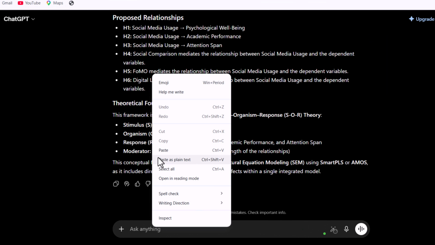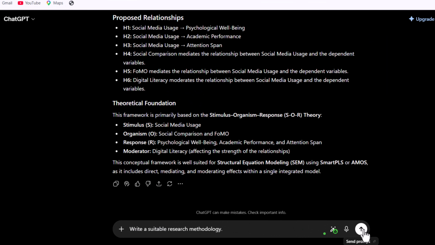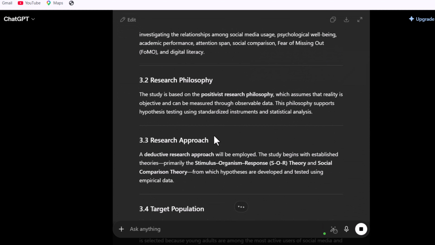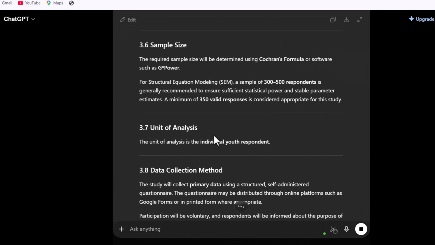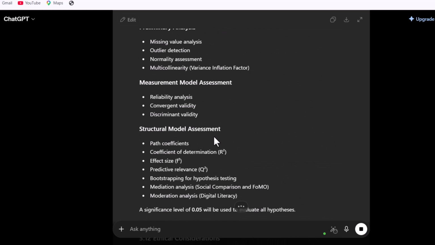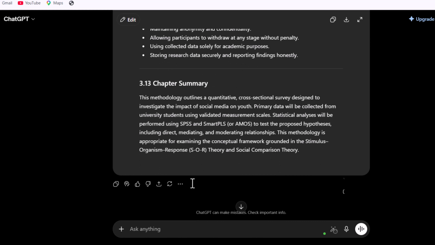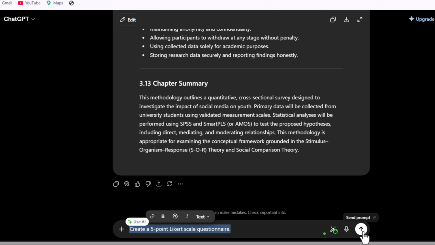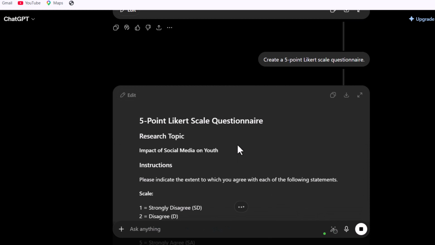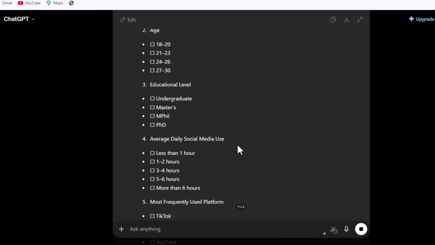Step 10, research methodology. Prompt: write a suitable research methodology. ChatGPT suggests quantitative research, survey, questionnaire, SPSS, stratified sampling. Step 11, questionnaire. Prompt: create a 5-point Likert scale questionnaire. ChatGPT generates questionnaire items for each construct.